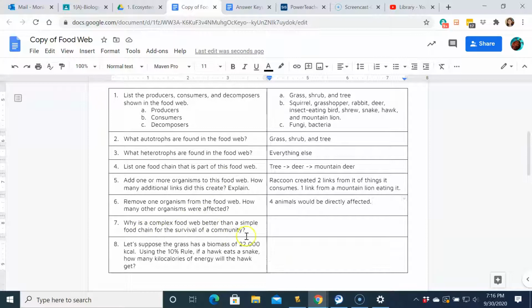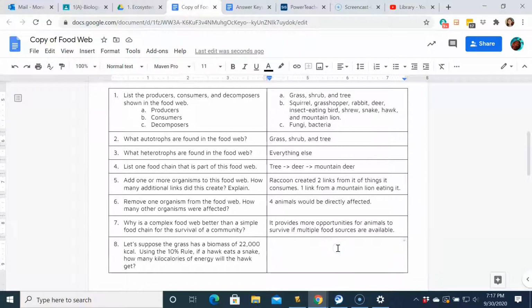The next one: why is a complex food web better than a simple food chain for the survival of a community? Hopefully you've figured out by now that it provides more opportunities for animals to survive if multiple food sources are available. So you won't have as big of a deal if one link gets knocked out. It won't be as detrimental if you have a giant food web.